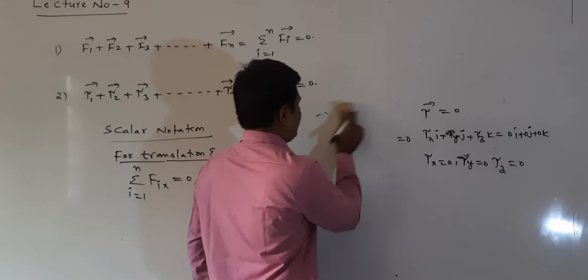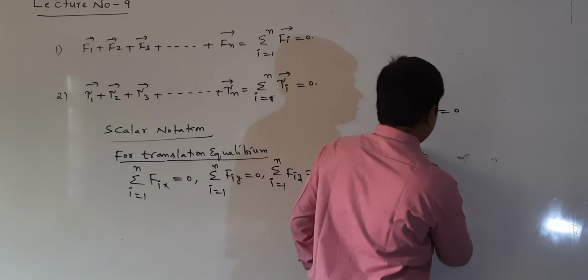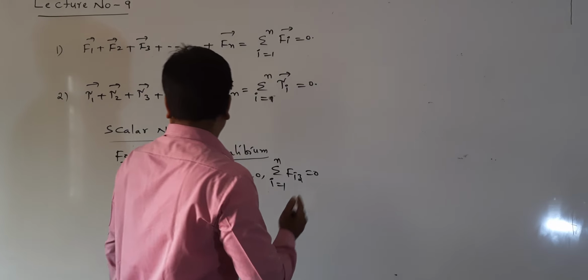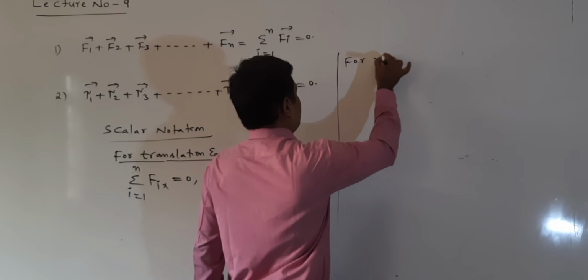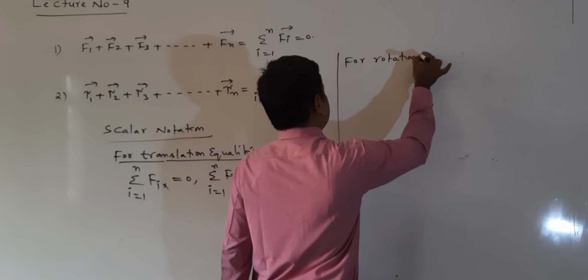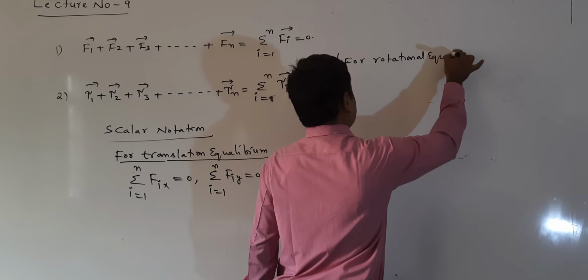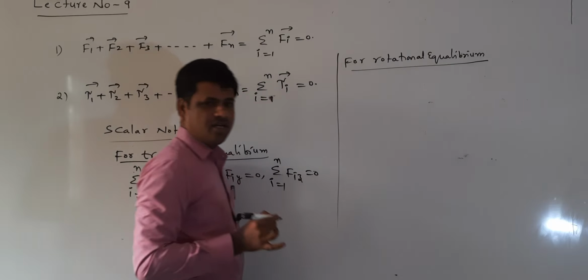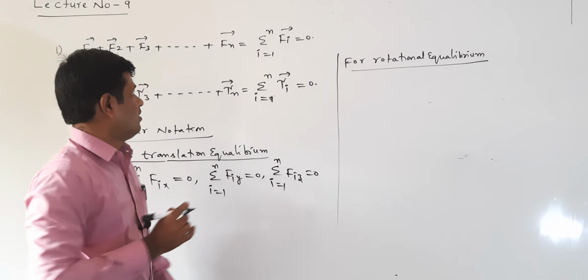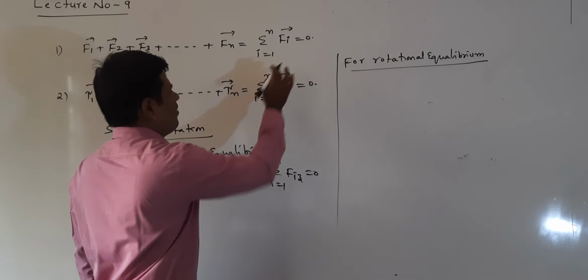Similarly, here I am writing the condition for rotational equilibrium. Sigma i equal to 1 to n, tau i equal to 0.